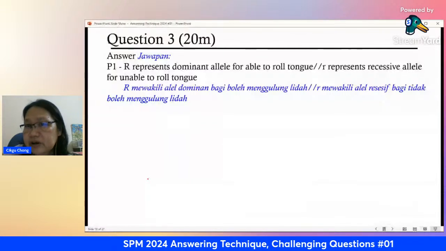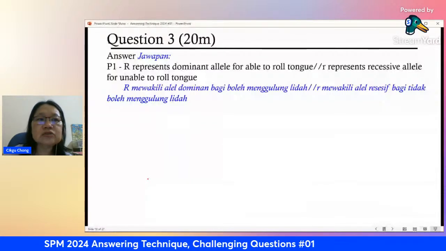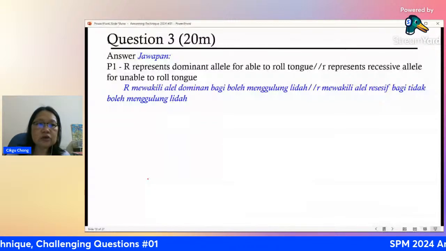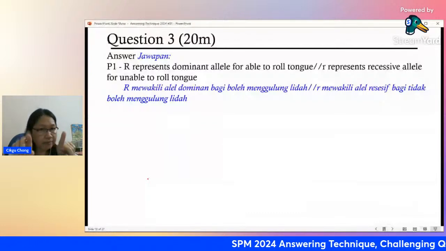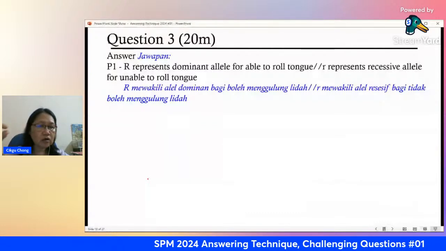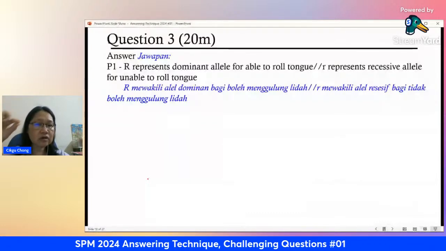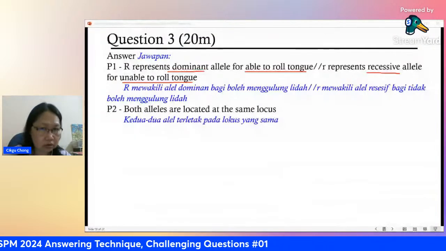And the recessive one controls the inability to roll the tongue. Both alleles are located at the same locus, the same place, but on a different chromosome of the pair. We call it the homolog. It is on a different homolog.